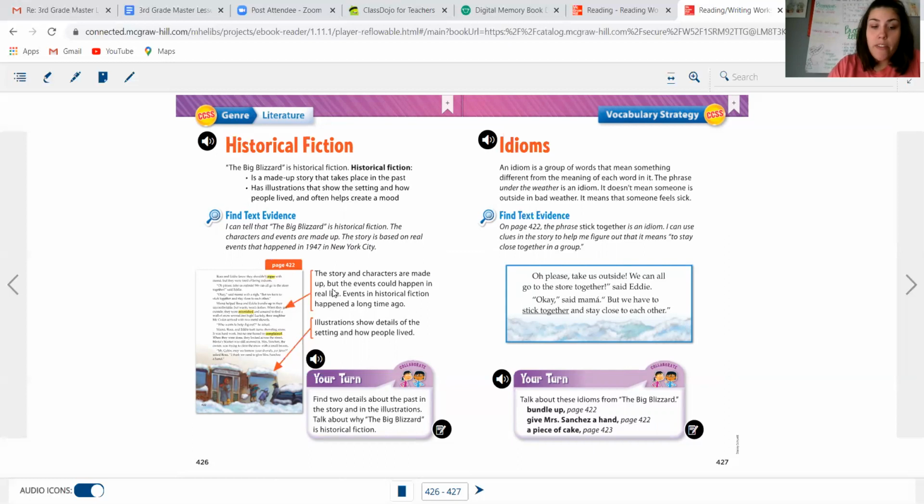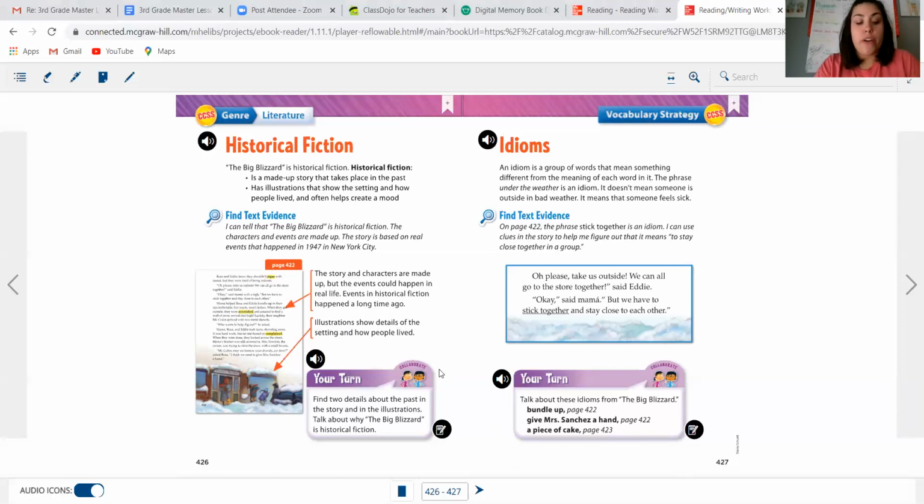So here's where they found their text evidence. The story and characters are made up, but the events could happen in real life. Events in historical fiction happened a long time ago. So they pointed to the paragraph right here that talks about some events that were happening. And then it says illustrations show details of the setting and how people lived. So right here, it's showing us the setting. We can see that it's cold. They're outside. And we can see that this is actual real life stuff. This stuff could really happen.